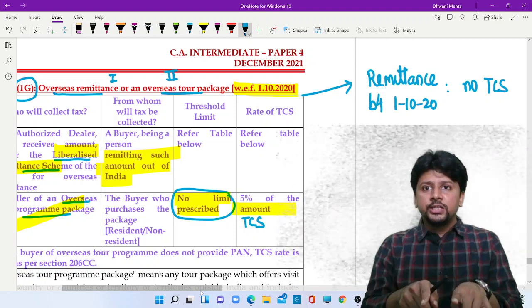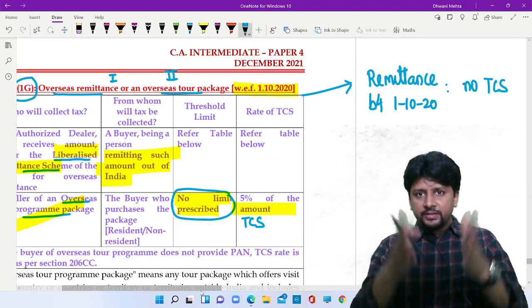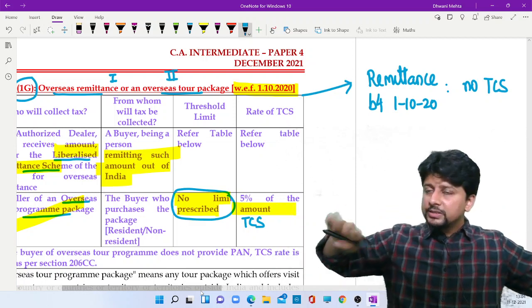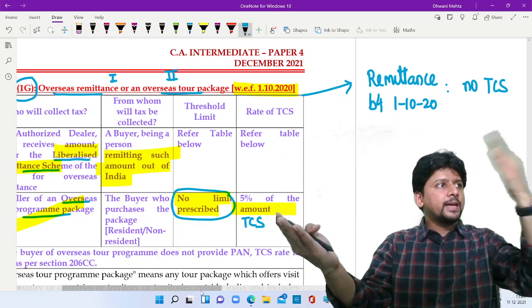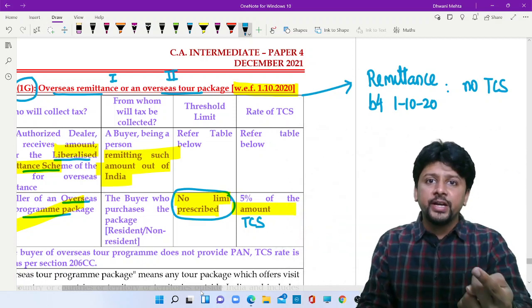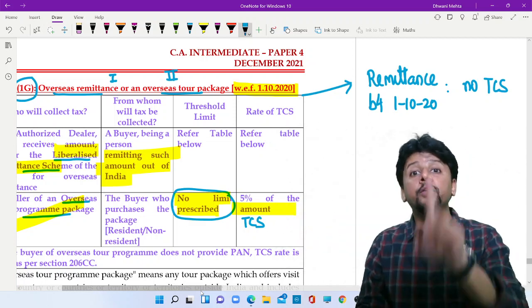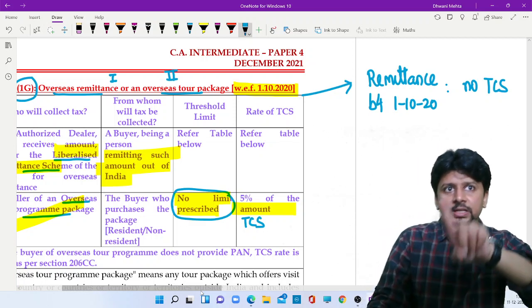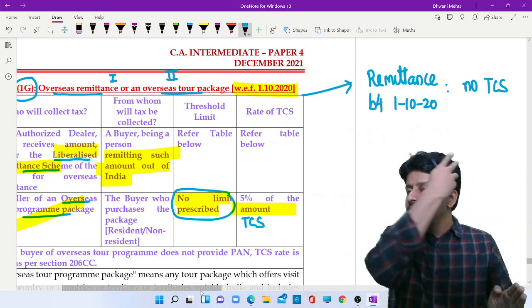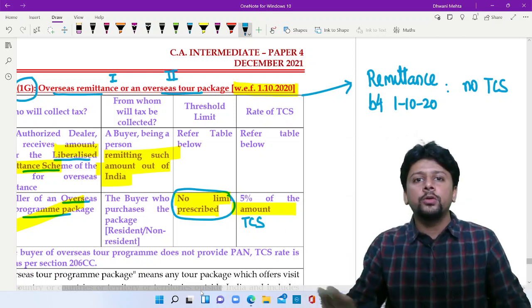And when you count the threshold limit, you will take the 7 lakh threshold limit for remittances throughout the year. Remittances happening before, remittances happening after 1st October. Take a total. If that total exceeds 7 lakhs, then TCS will be there. On which amounts? On the amounts in excess of 7 lakhs, provided they are after 1st October. If they are before 1st October, no need to collect tax.